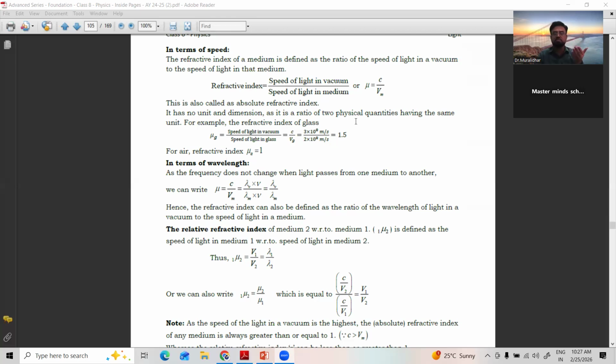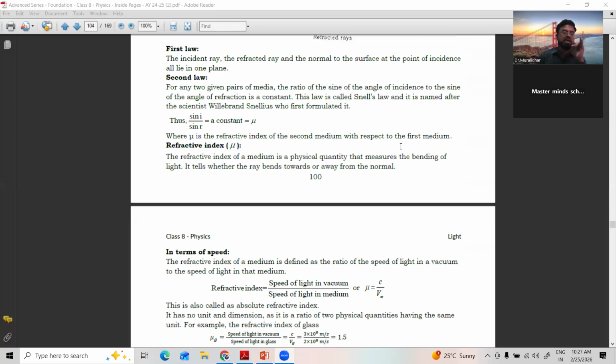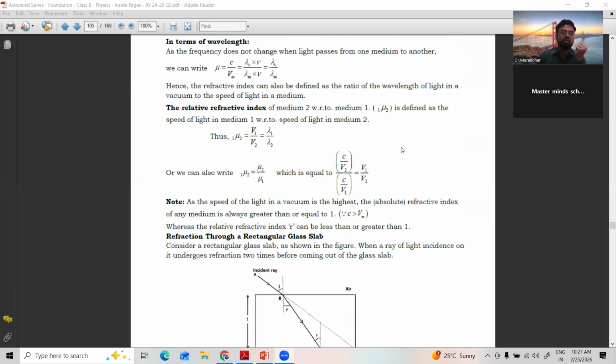Air is constant for us, 3 into 10 power 8. The water value you can find out by knowing the refractive index. In terms of wavelength also you can find the refractive index of a pair of media.